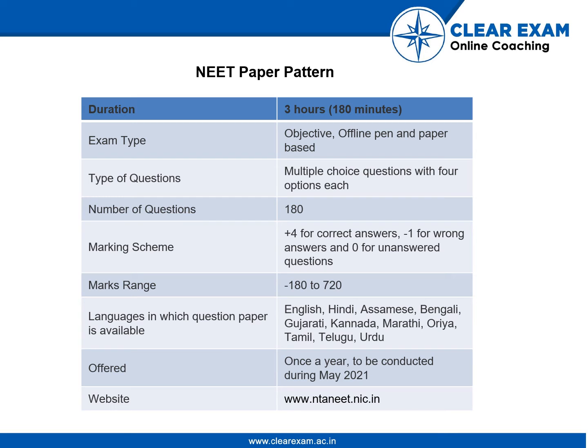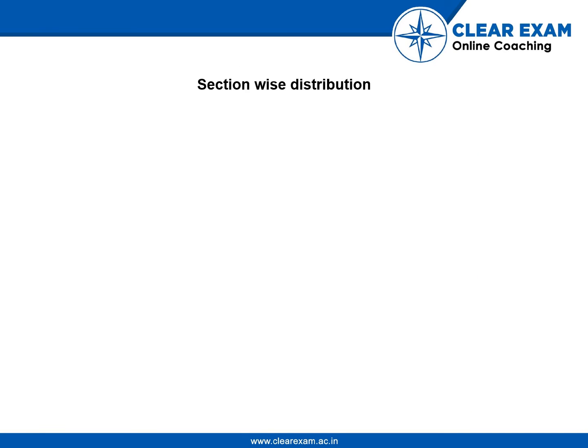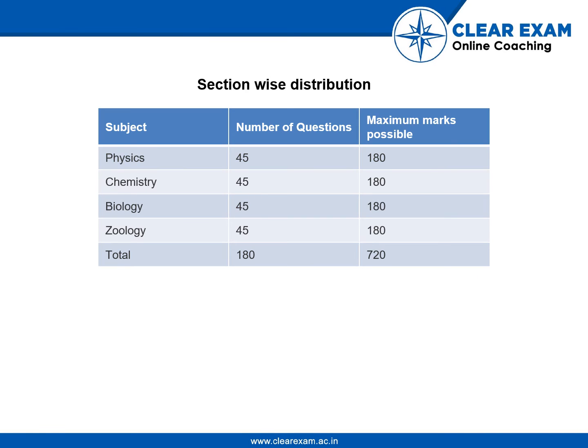The paper is available in various languages, be it English, Hindi, Assamese, and many others. NEET can be given once a year, and the official website for NEET is www.ntaneet.nic.in.